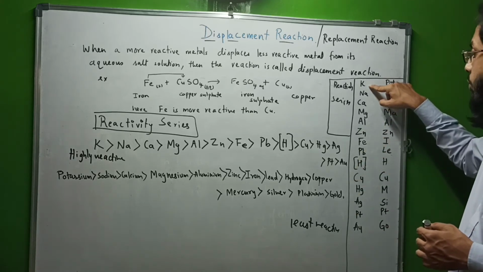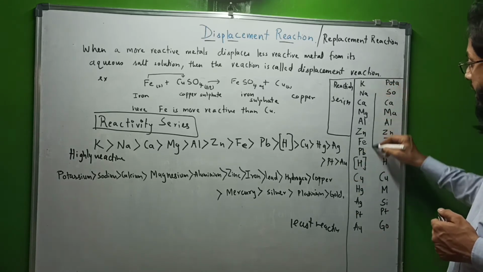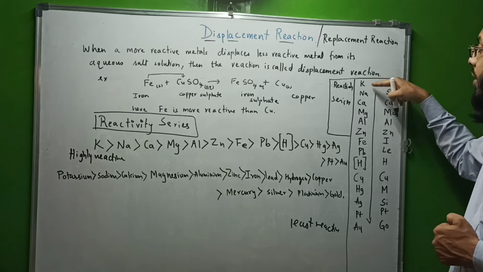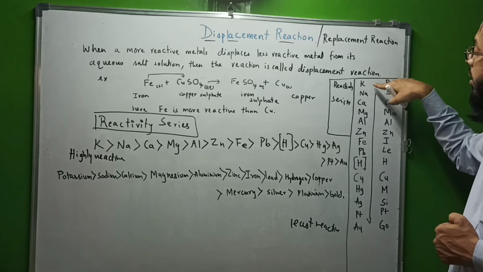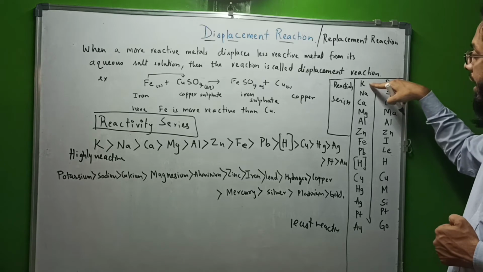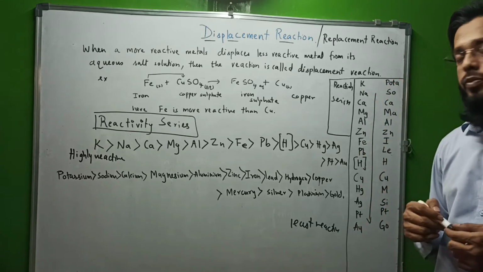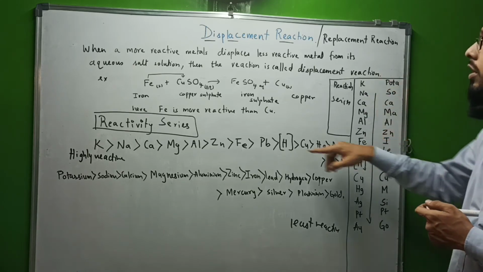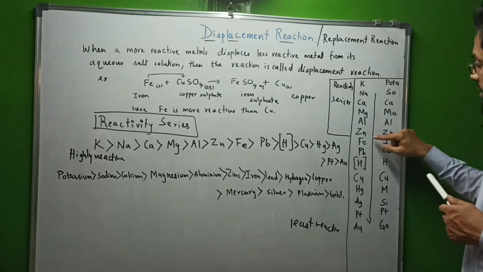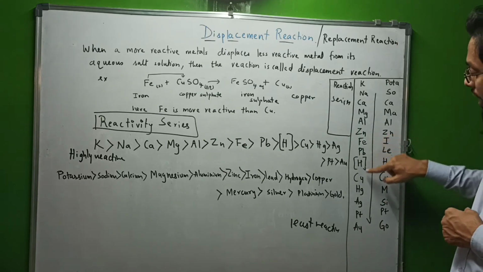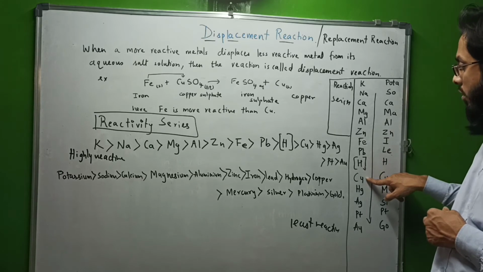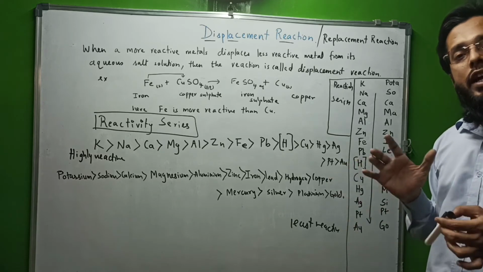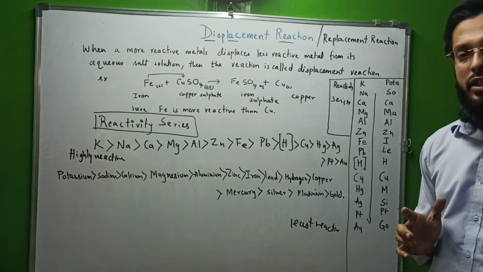So potassium is highly reactive. While going down the series, the reactivity decreases, and while going up the series, the reactivity increases. Potassium is more reactive than sodium. Highly reactive is potassium. Least reactive is gold. So potassium can displace sodium, or sodium can displace Fe. In this reaction we have seen Fe is here, copper is here. So Fe is more reactive than copper, so Fe can displace copper. Zinc can displace copper. Lead can displace copper. So when they are displacing, the reaction is known as a displacement reaction.